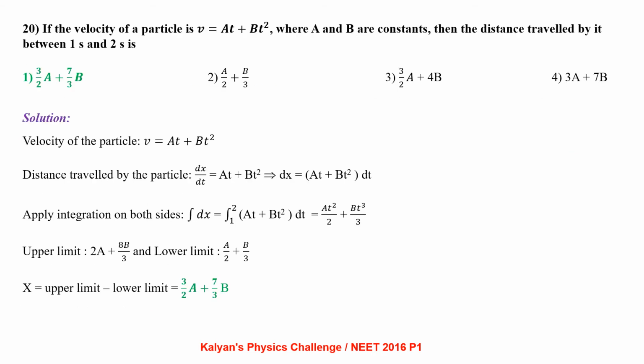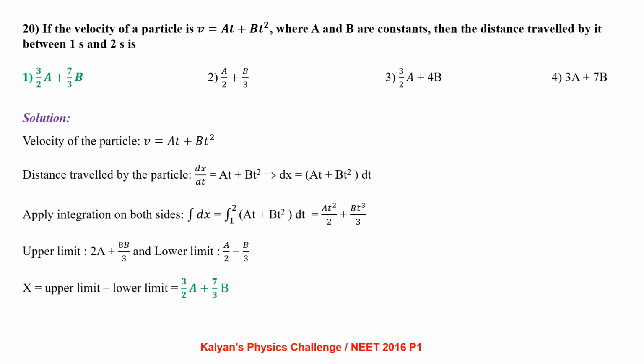The velocity of a particle v equal to at plus bt square, where a and b are constants. The distance traveled by the particle between first second and second second is. The velocity of the particle, as we write it, it is at plus bt square. We obtain distance traveled by the particle by integrating the velocity equation.